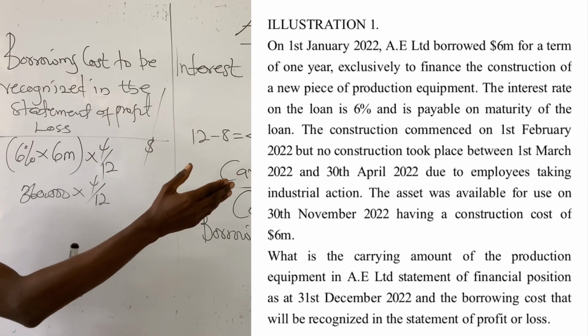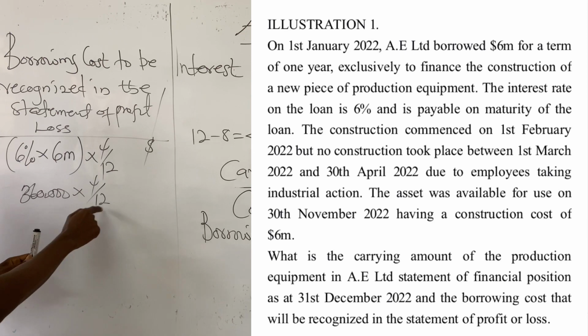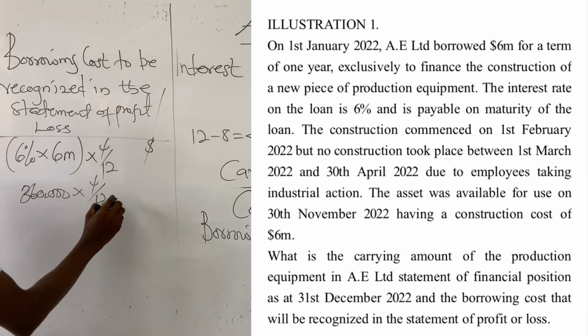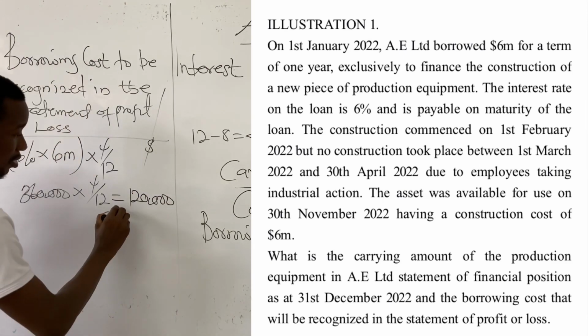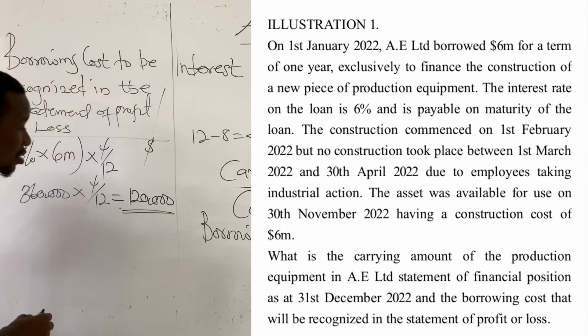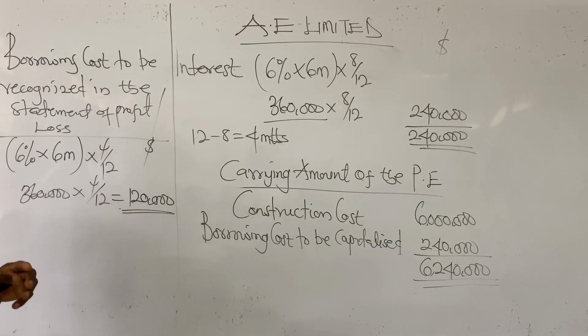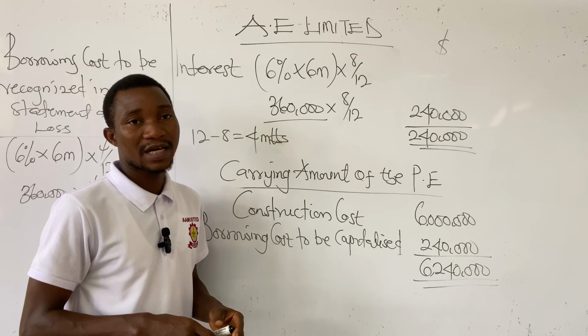If we can't capitalize borrowing costs, we have to recognize it as an expense in the statement of profit or loss. That is why we are taking the 4 months as expense of the borrowing cost. So this will also give us $120,000. Is that okay? So this 120,000 is the expenditure component of the borrowing cost that will be recognized in the statement of profit or loss. So let's look at the second question and see how we can solve it as well.